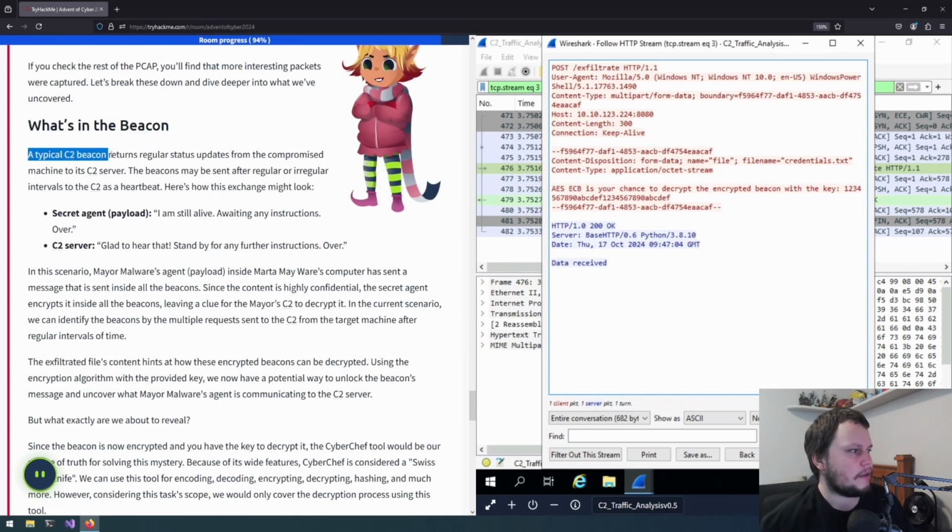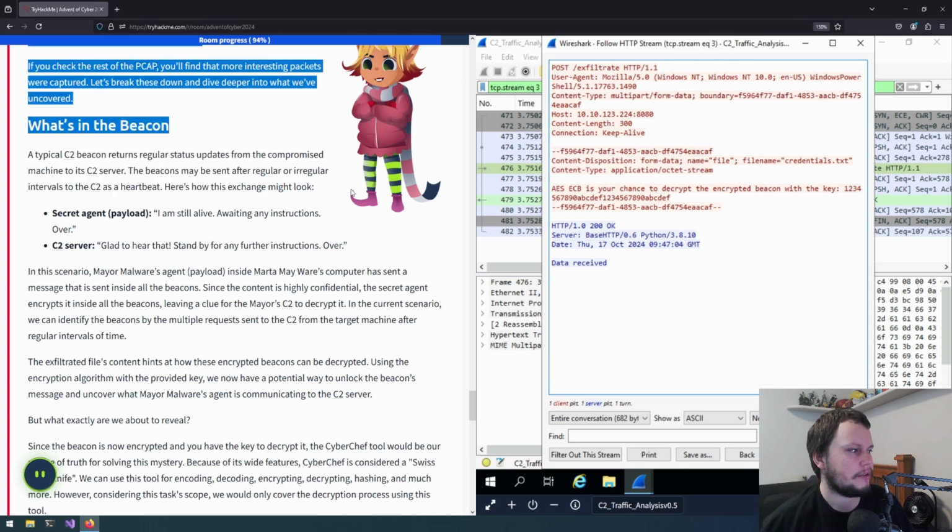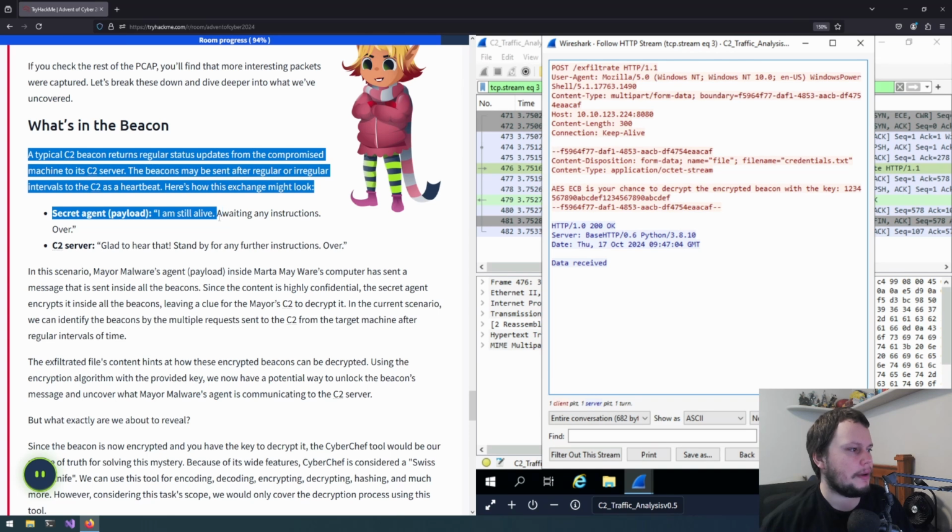A typical C2 server returns regular status updates from the compromised machine to its C2 server. The beacon may be sent after regular or irregular intervals to the C2 as a heartbeat. Here's how this exchange might look. Secret agent: I am still alive, awaiting any instructions, over. C2 server: glad to hear that, stand by for any further instructions, over.